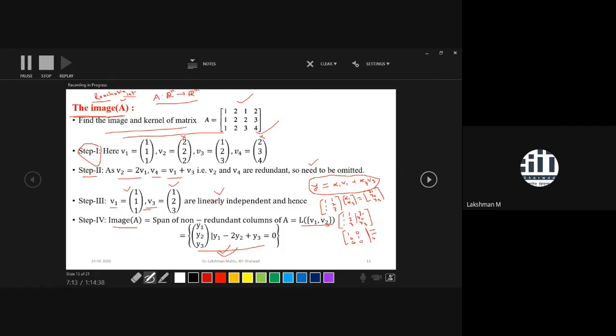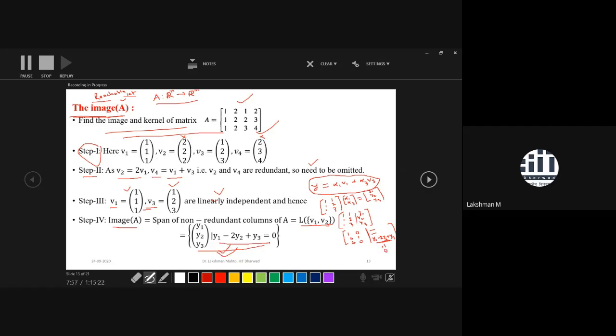The last entry of the augmented column will take this form: y1 minus twice of y2 plus y3. So what you do to make this system consistent? What is the criteria? The condition would be that this must be 0. If this entry is 0, then you can say that the system is consistent. So we know that it is a linear combination of two vectors. That's why this system is consistent. So in order to make it consistent, we have to equate the last entry to 0. That's where this condition is coming.